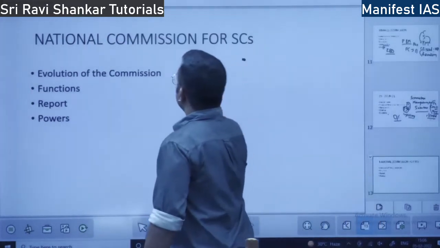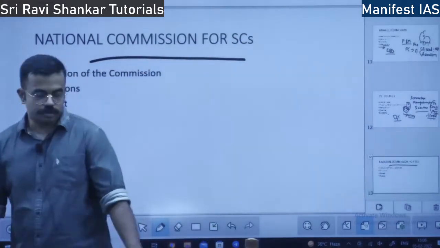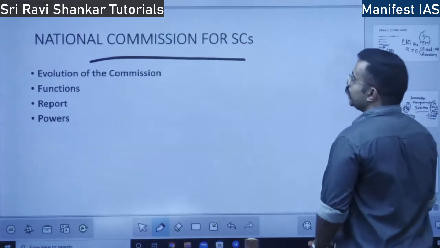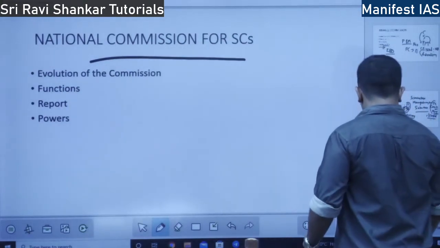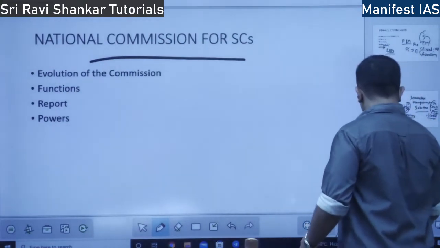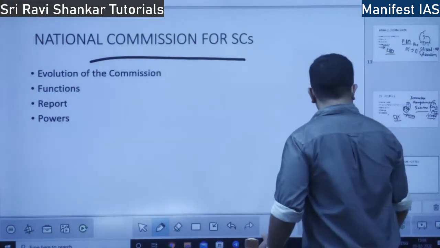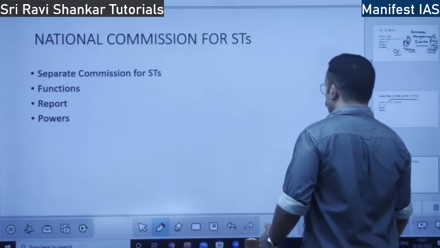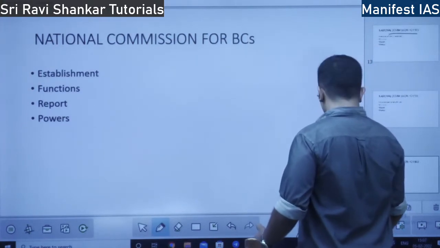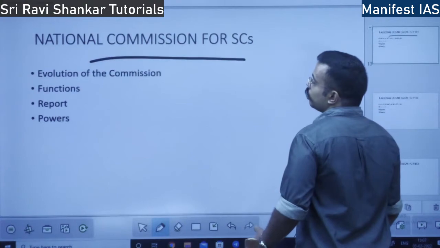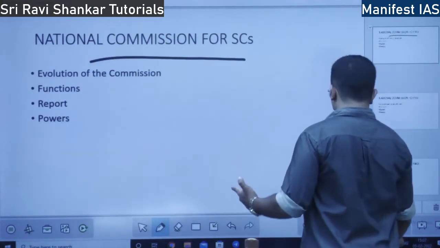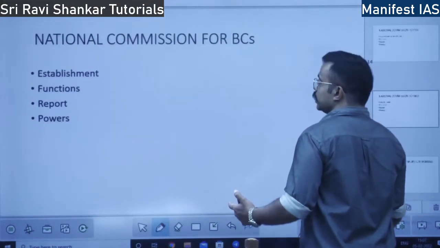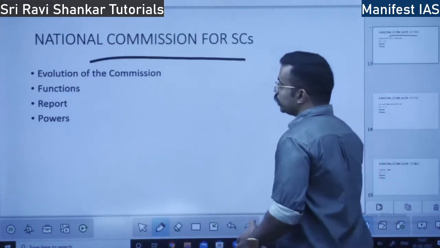Next we will talk about the National Commission of SCs. There are three chapters, and I will combine all three because there is a paucity of time. By tomorrow we have to complete the entire polity. So the National Commission of SCs, the National Commission of STs and the National Commission of Backward Classes. The template of all these chapters is similar, so I am going to combine them and tell them together.